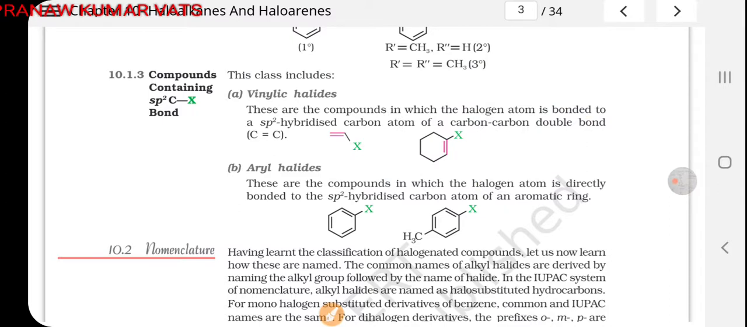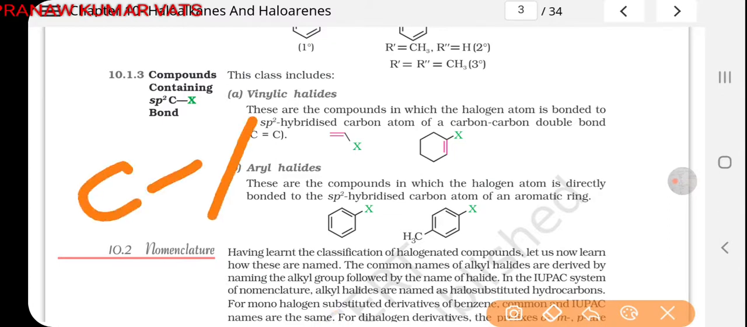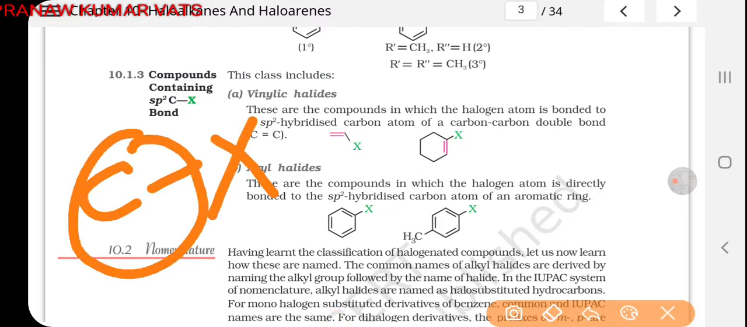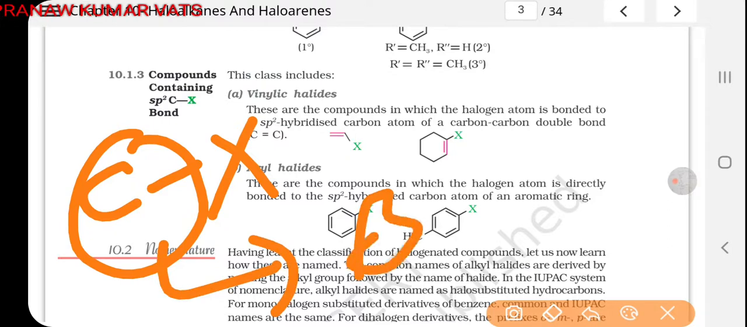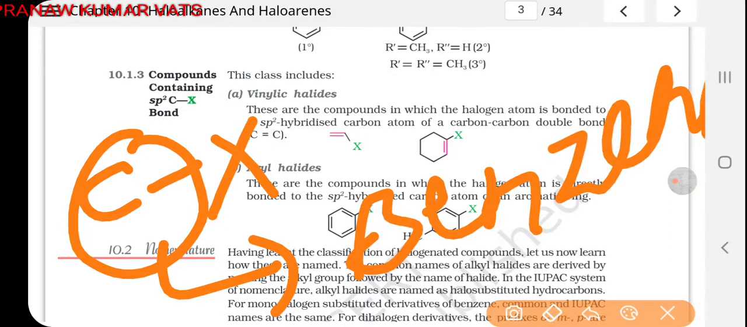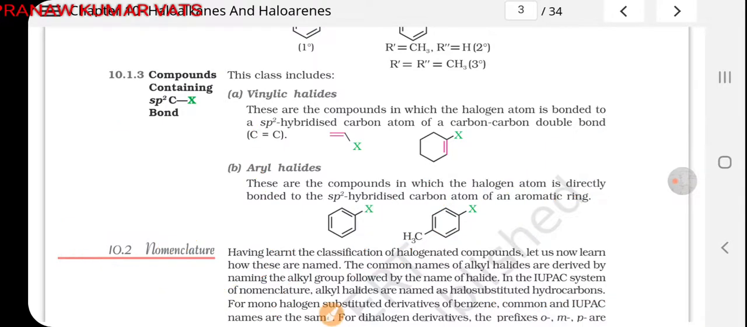Aryl halides. In case of aryl halides, the halogen atom is directly attached to the benzene ring, or we can say that if this arrangement C-X is there, where this carbon is a carbon of benzene, then this is known as aryl halide.